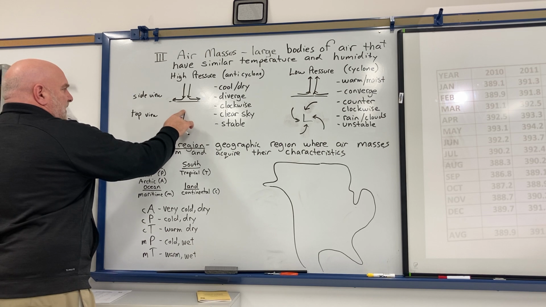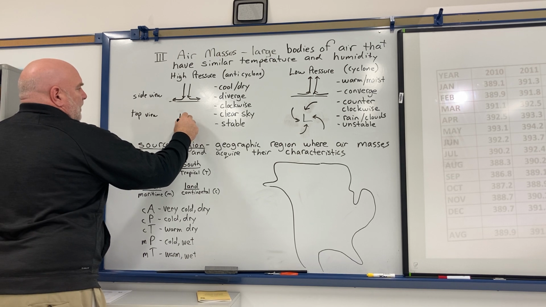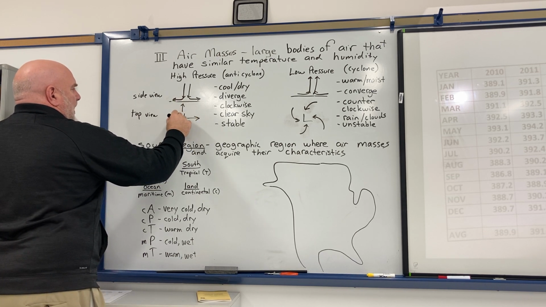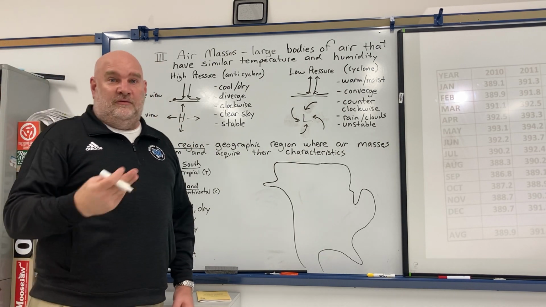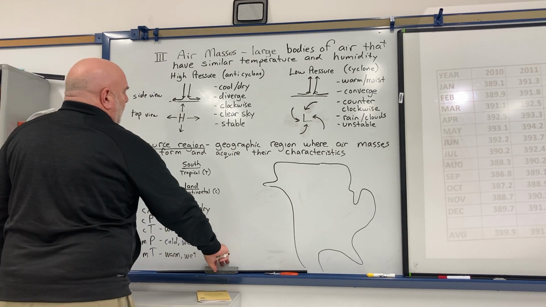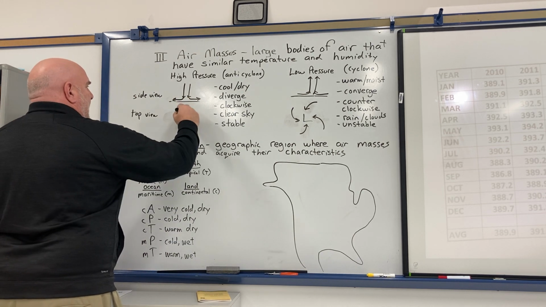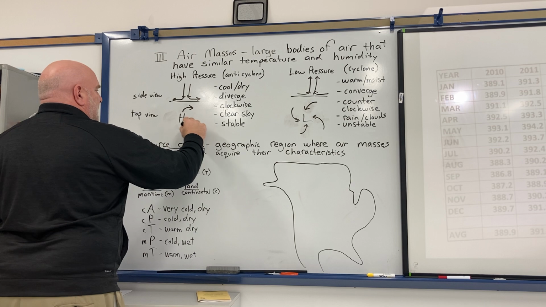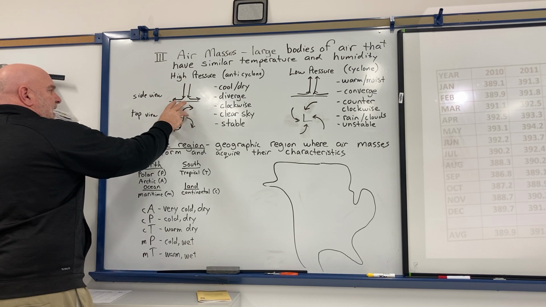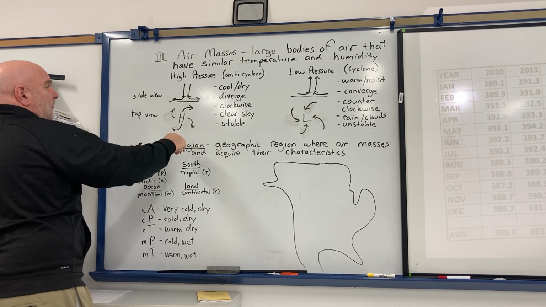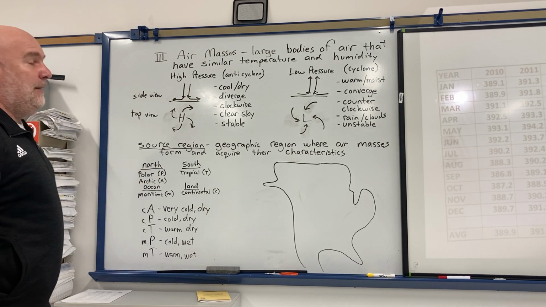Now, a top view of this: the air is sinking and then spreading out. Again, if the Earth did not rotate, it might go out in nice straight lines. However, the Earth is rotating and we have the Coriolis effect. So instead of going out in straight lines, around high pressure the air rotates this way. So in the northern hemisphere, with high pressure, not only does the air go out, but it also rotates clockwise. So it's divergent and it spins clockwise around high pressure.